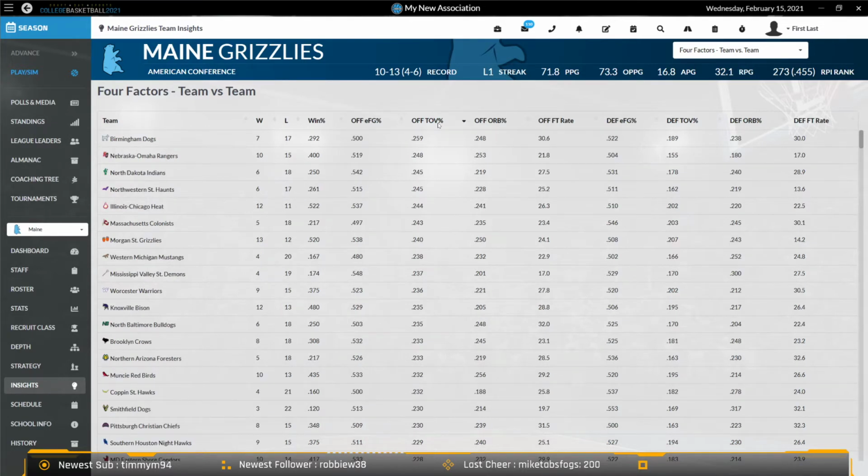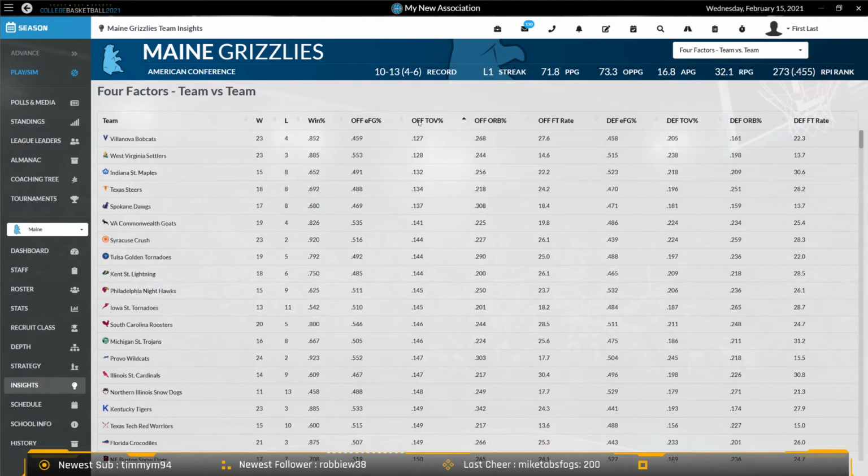So if you look at the turnover percentage, and you look at teams that have such a high turnover percentage here, you can see the win totals are not very good for most of those teams. Conversely, if you take a look at the lowest teams for committing turnovers, you've got 23-game win teams here, teams winning 88%. All these teams are winning games.